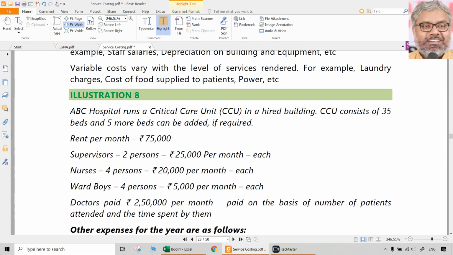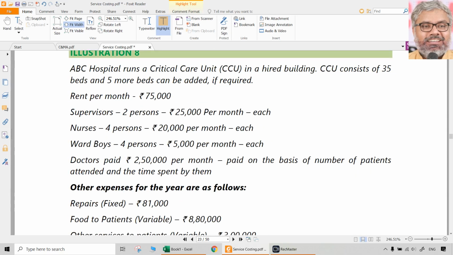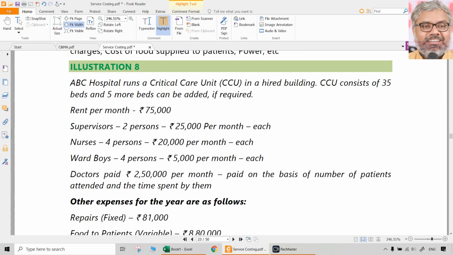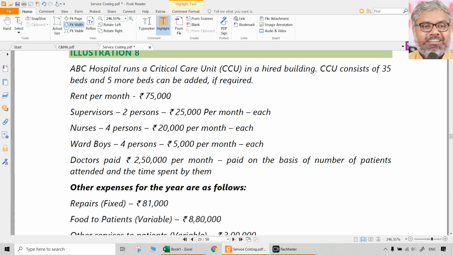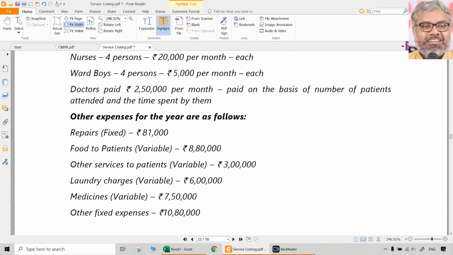Whatever data is given in front of us, we have the common sense to just crack it and understand what is the cost that is going to be incurred. Now the next illustration 8 is about a hospital. ABC Hospital runs a critical care unit in a hired building. The CCU consists of 35 beds, and 5 more beds can be added if required. And other things are given: rent per month, supervisor salary, nurse, ward boys, doctors, etc.